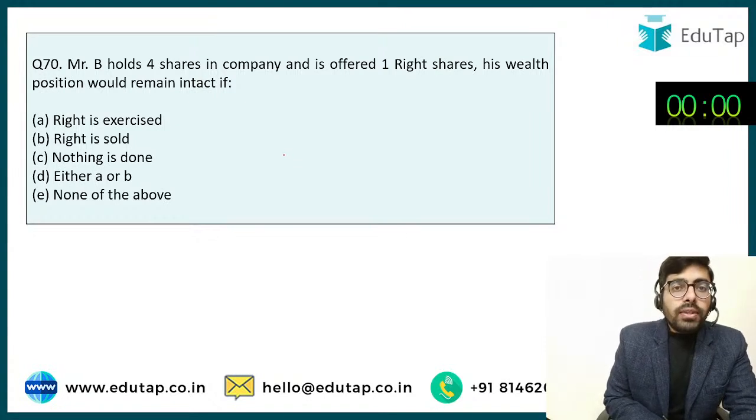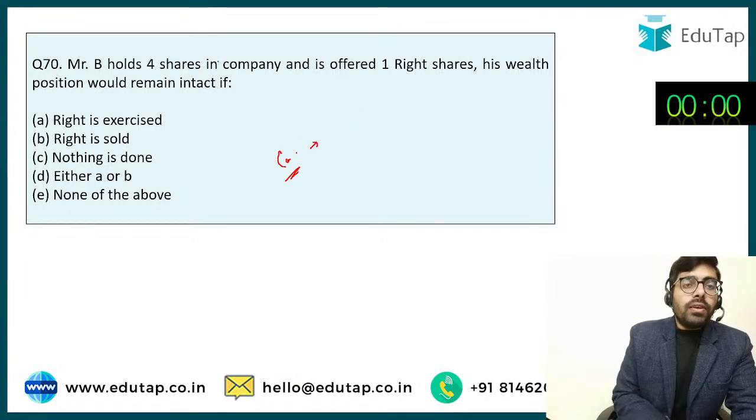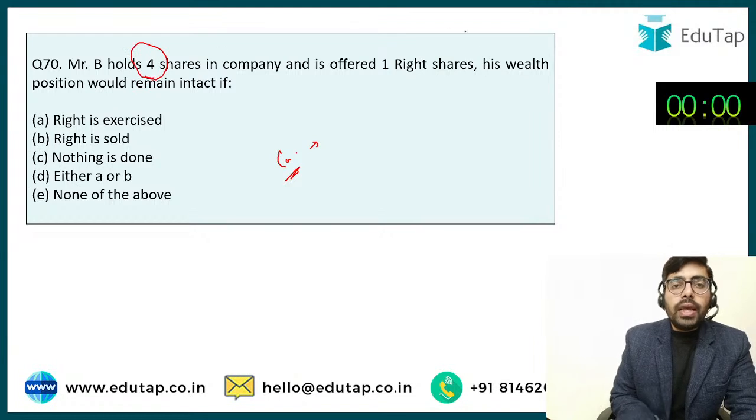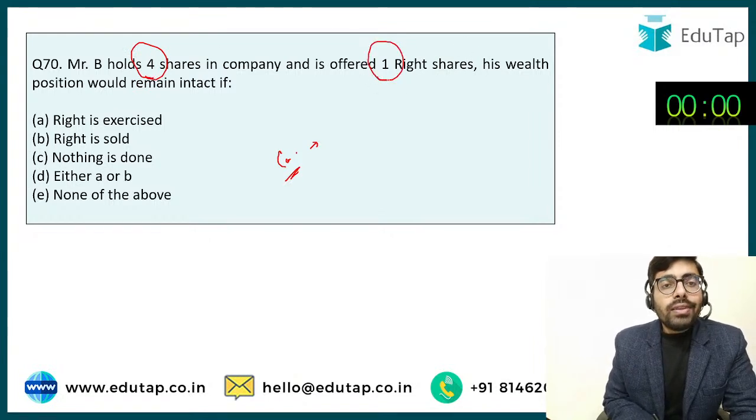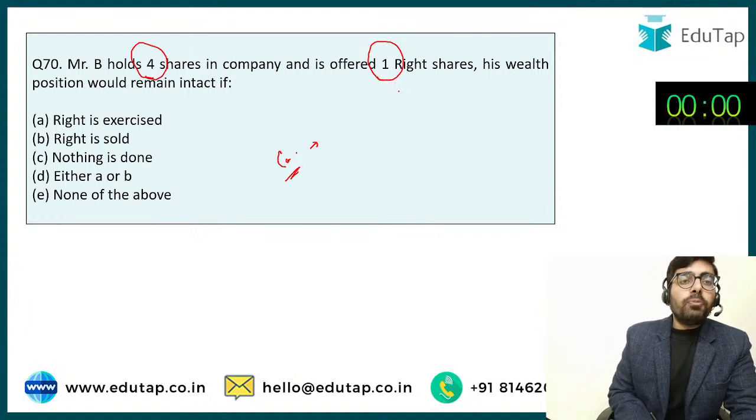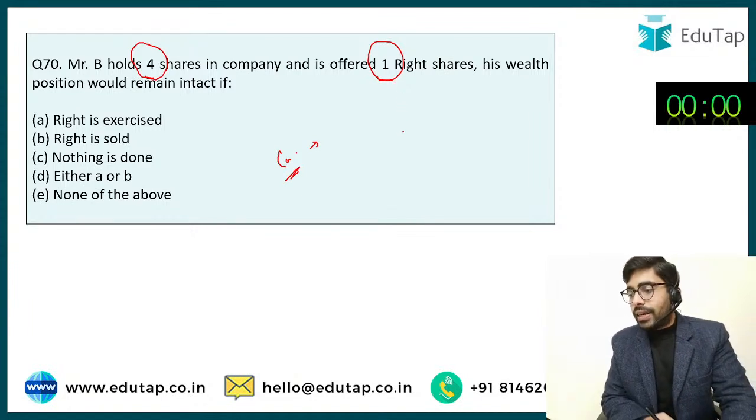So what happens in this particular case? So company is issuing right shares. Okay. So now there is a person who is holding 4 shares in the company, and company is saying you can buy 1 more share of the company. Now what this shareholder should do so that his wealth position in the company remains intact, remains same.